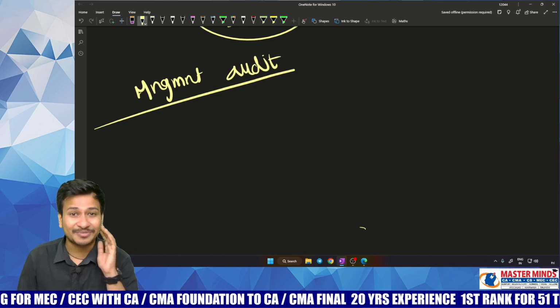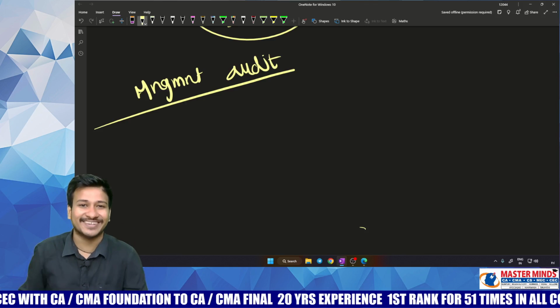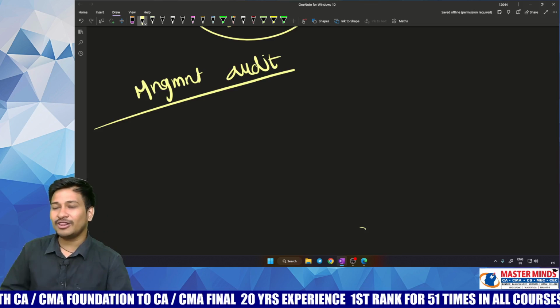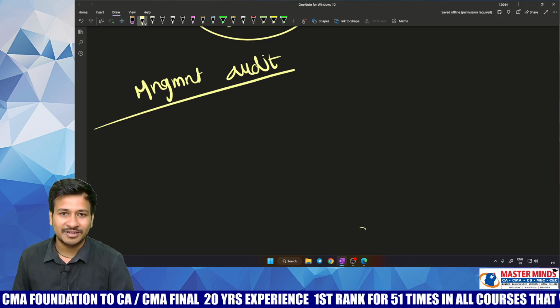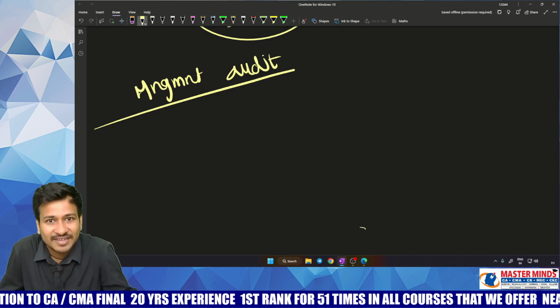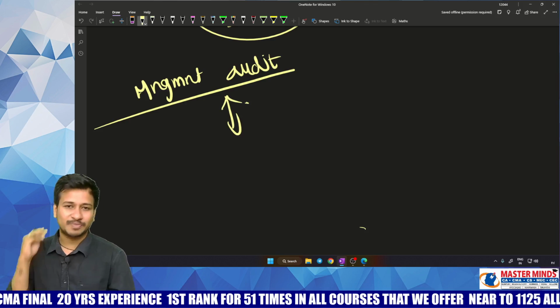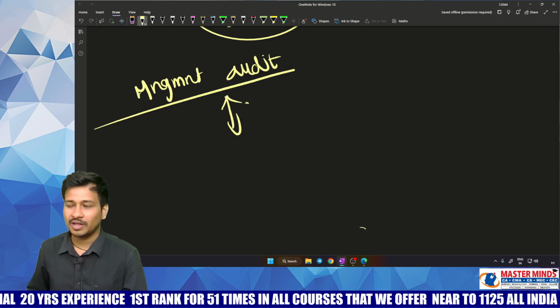For your kind information, this is a kind of audit which is not at all performed by an auditor. Generally, all audits are performed by an auditor, but management audit is not at all performed by an auditor. Then what is this, sir? Let's have a small coverage of this management audit.